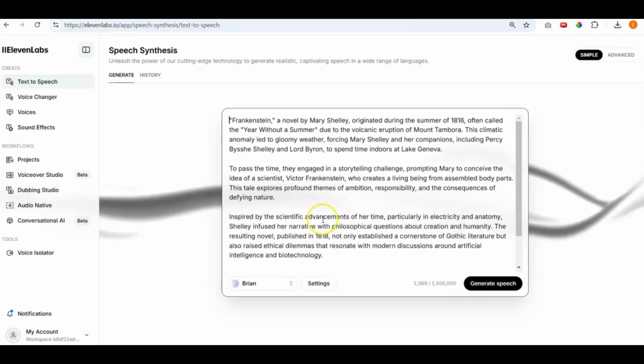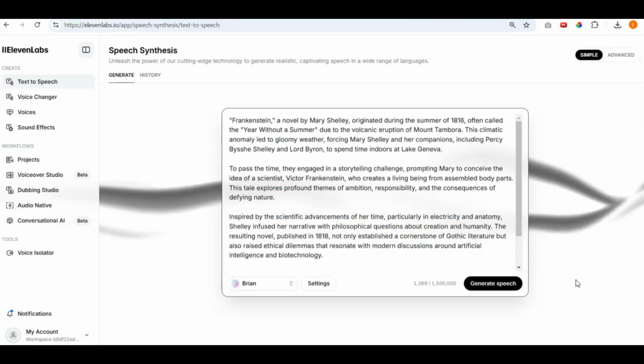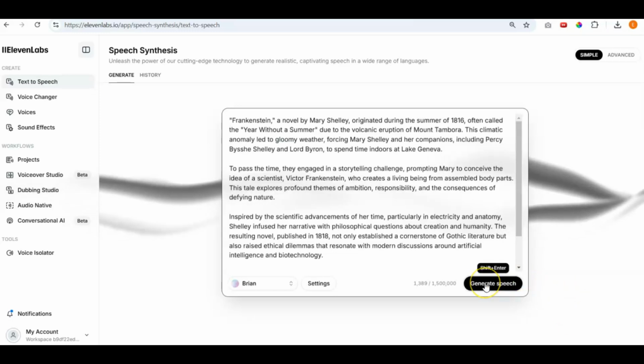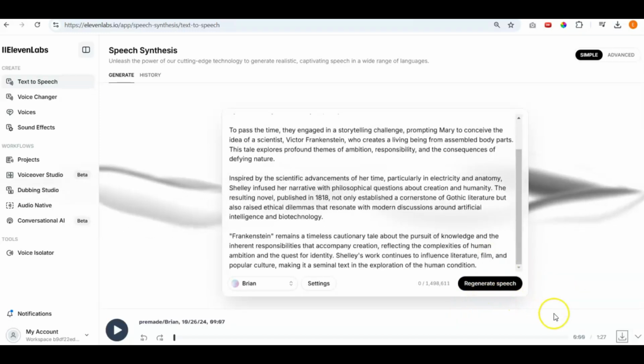This makes my life a whole lot easier having this option. Now, I do have the paid version, but this will make your life a little bit easier for using ElevenLabs. So again, click Generate Speech, and basically we're going to download it here in the corner.